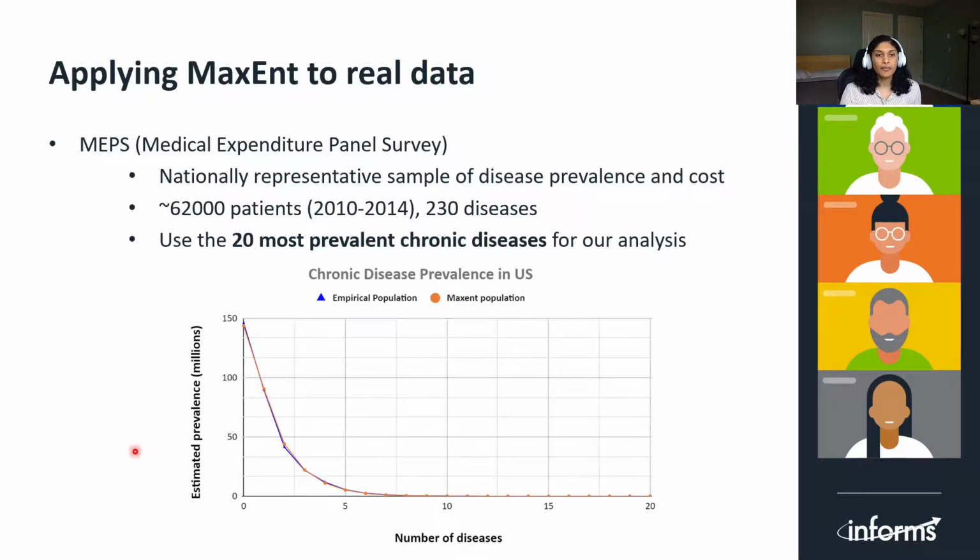This figure plots the number of people having no diseases, number of people having 1, 2, 3 diseases, and so on. The blue curve plots the results for the prevalence shown in MEPS data, that is, the empirical distribution, while the orange curve is the estimated prevalence as obtained by running our algorithm. While the two lines look really close, we will see in the following slides that there are indeed some significant differences.